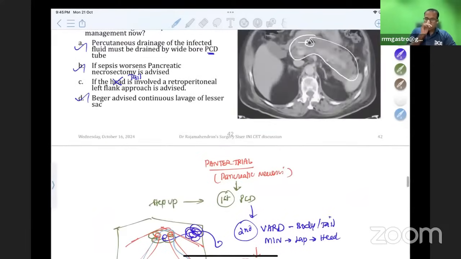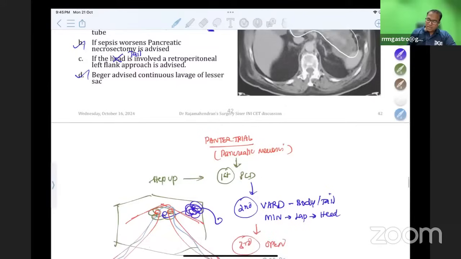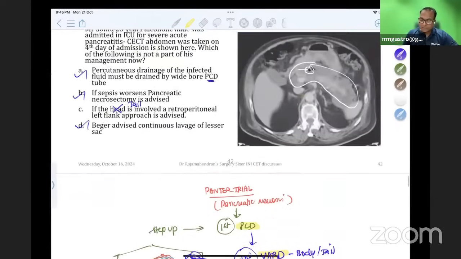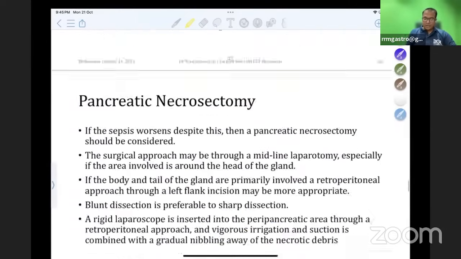This is called Beger's procedure. Beger advised continuous lavage. So this is called Beger's continuous lavage procedure. Please don't forget, this is the pancreatic necrosis style. First step is PCD. Second, VARD or minimally invasive necrosectomy. And finally, we go for open surgery. We step up the procedure. Go step by step. That is the treatment of pancreatic necrosis.